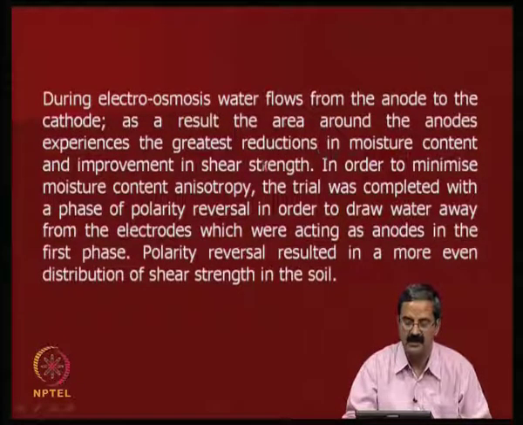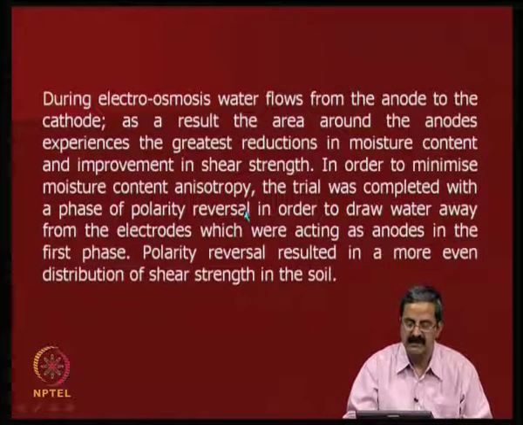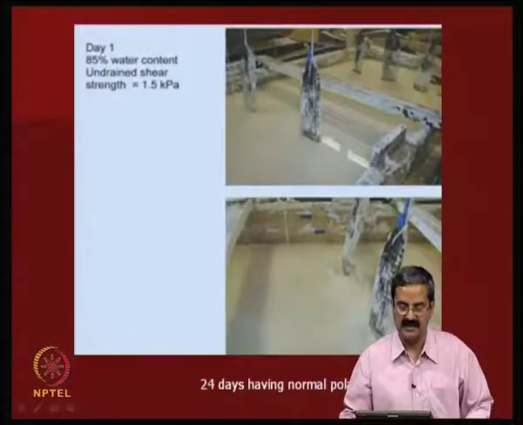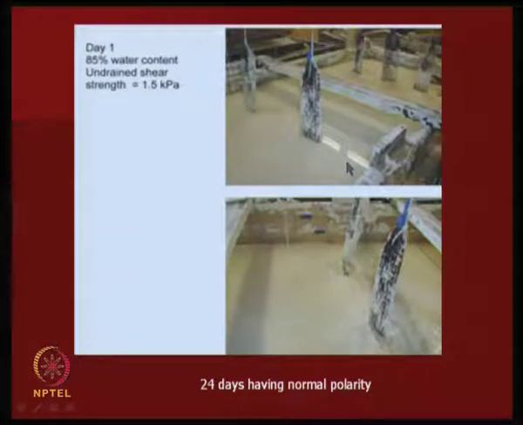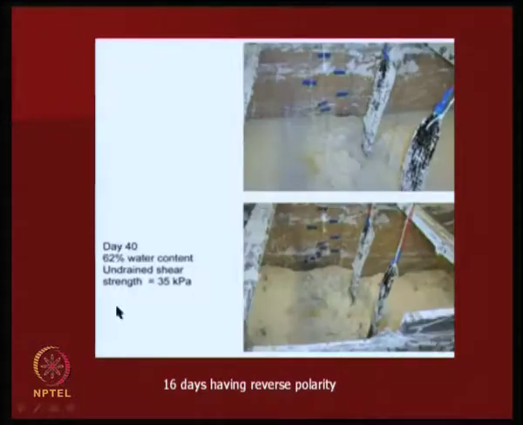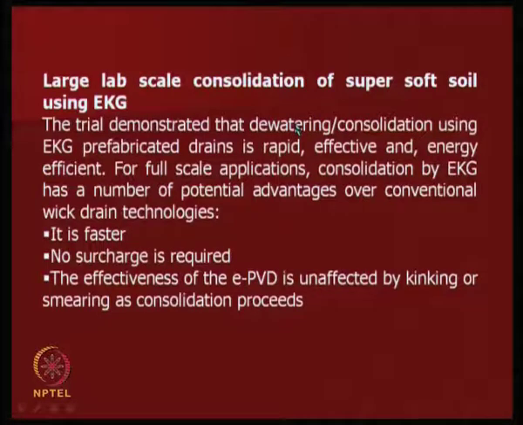So, they were able to observe what we observed: the greatest water reductions in moisture content and the improvement in shear strength, and they were able to do some reversals also. You can see that with super soft soil, you take this slurry, and then put in prefabricated vertical drains, and the undrained shear strength and all that is there. For day 40, shear strength is about 35 kPa. You can see that it is a little harder, water content has gone down, and there is an increase in shear strength. So, even they have been quite effective, and the beauty is that it has a number of